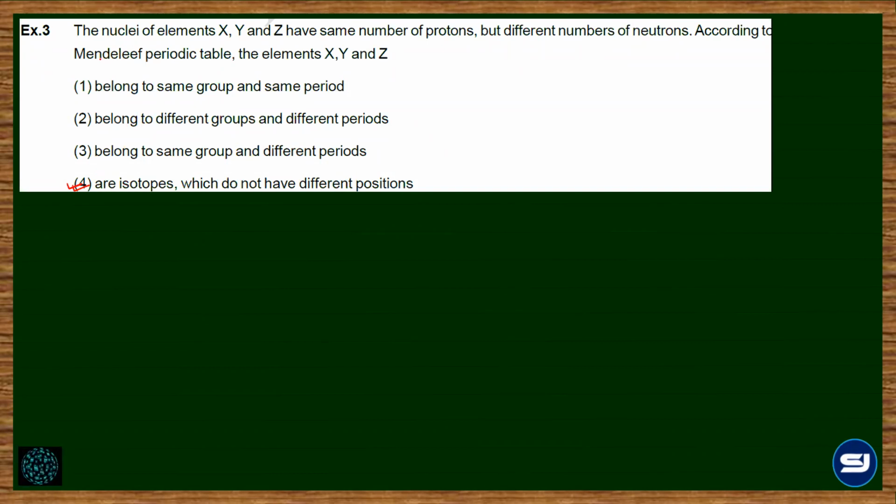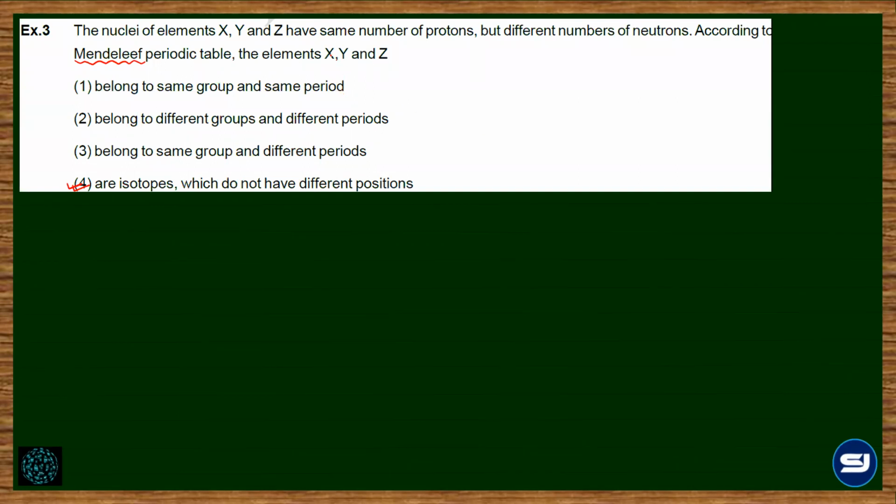Because they are asking you the relation according to whom? The Mendeleev periodic table. And according to Mendeleev periodic table, the periodic properties of elements are a function of atomic masses.